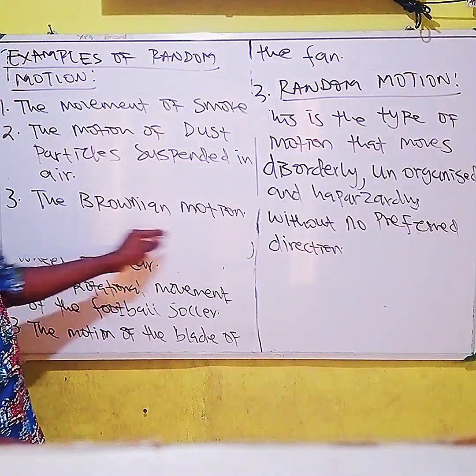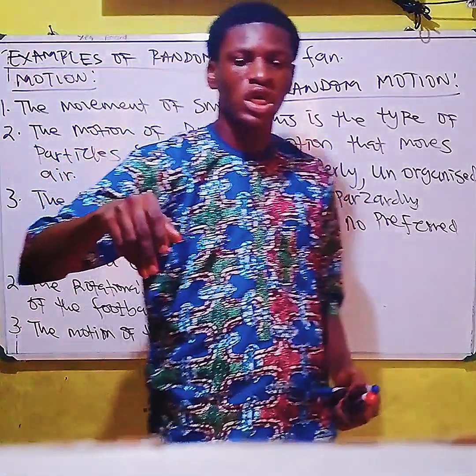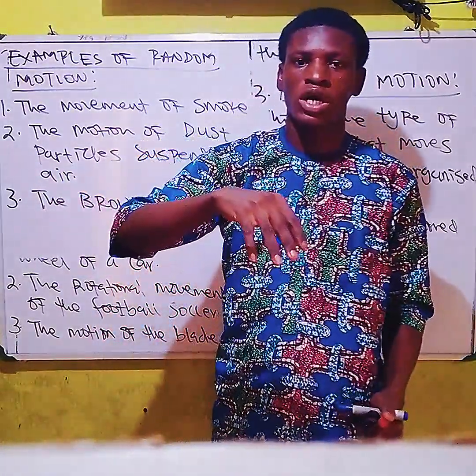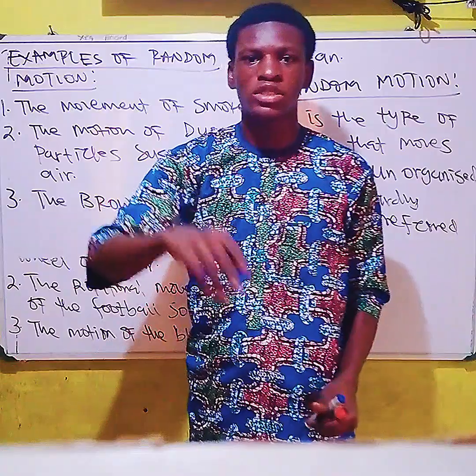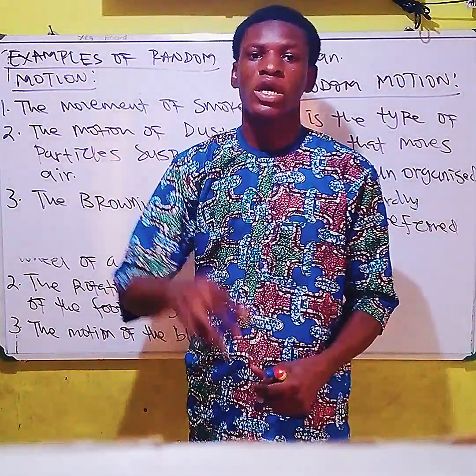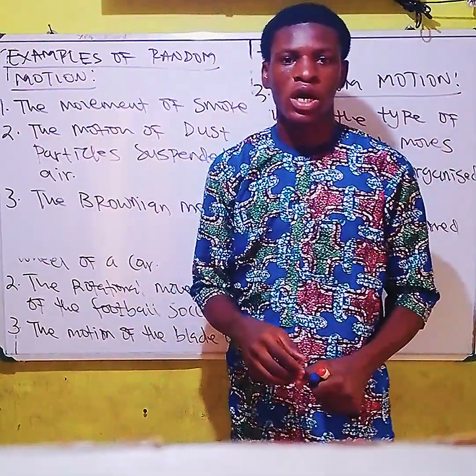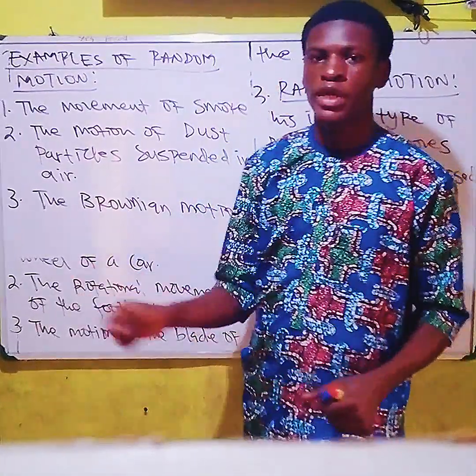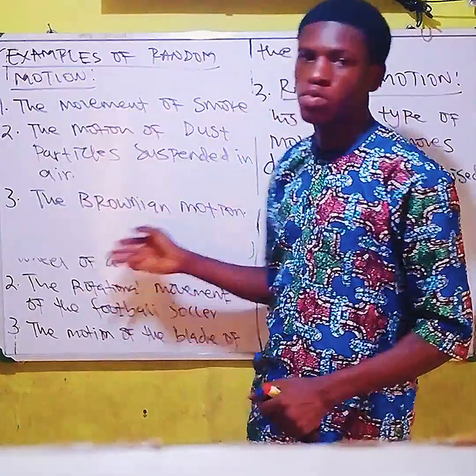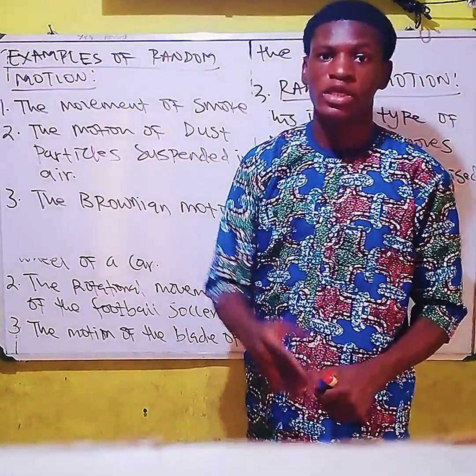Now we have the Brownian motion. The Brownian motion is a motion studied by Robert Brown around 1870, around that period. The German scientist studied the Brownian motion, one of the valid evidences of matter inertia.